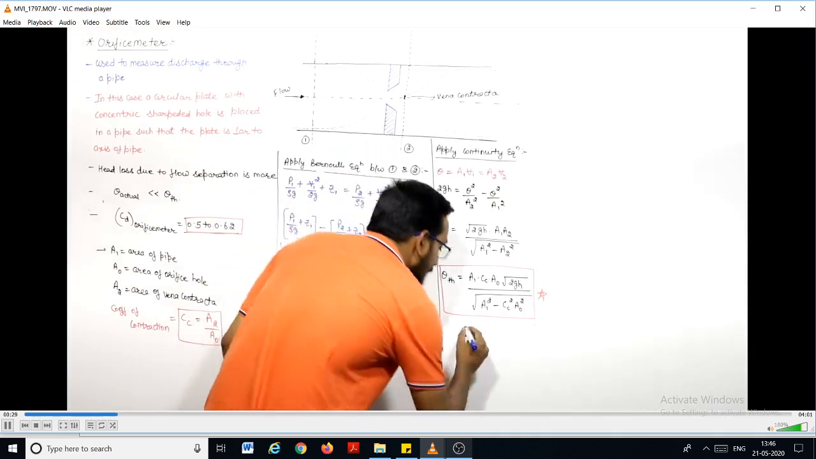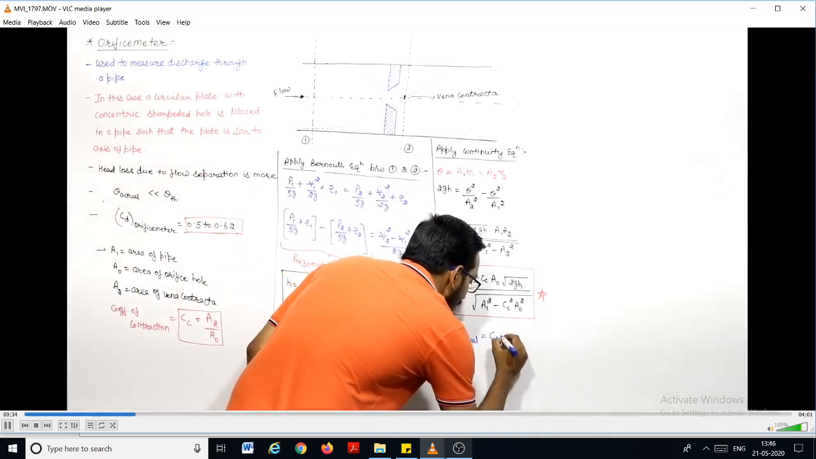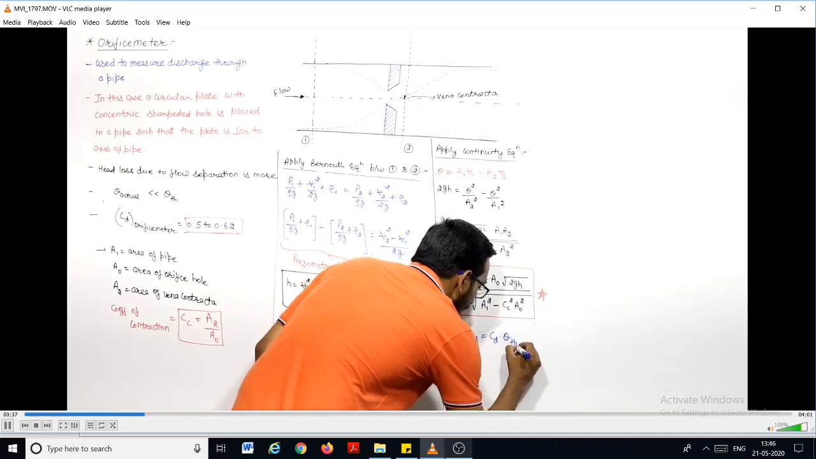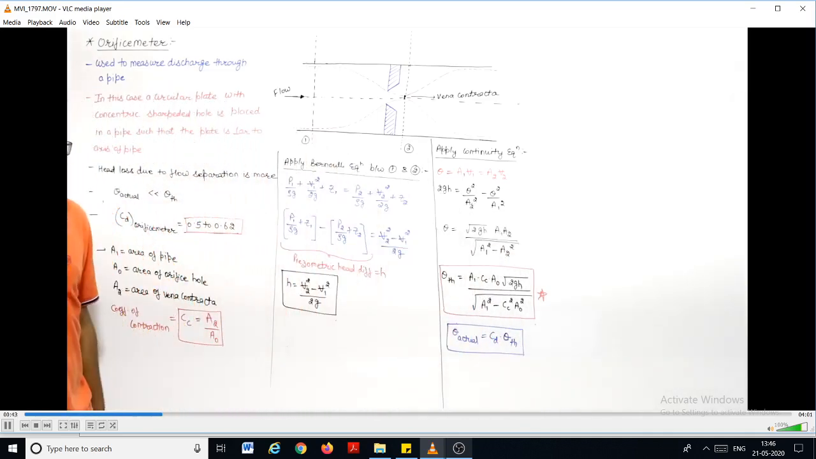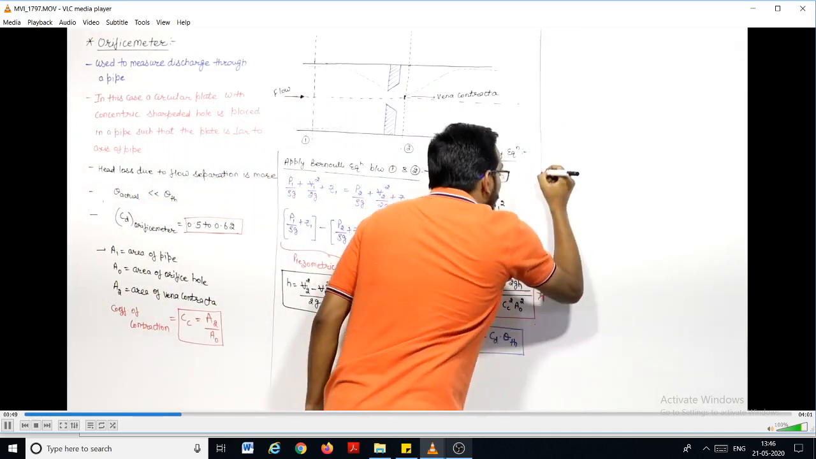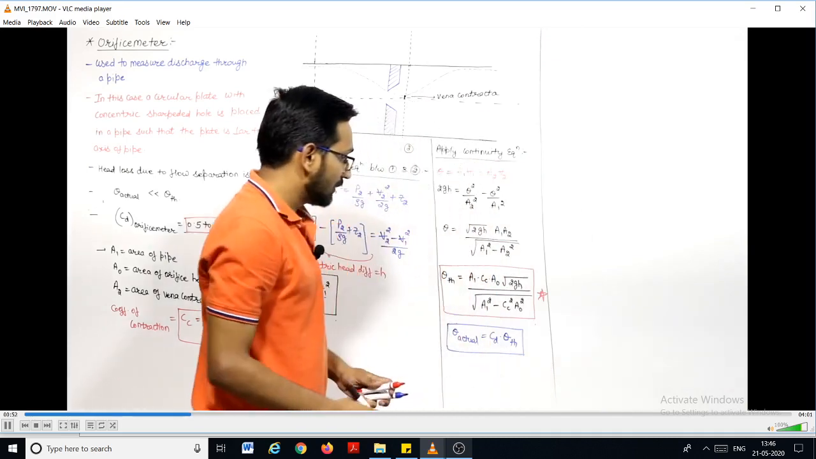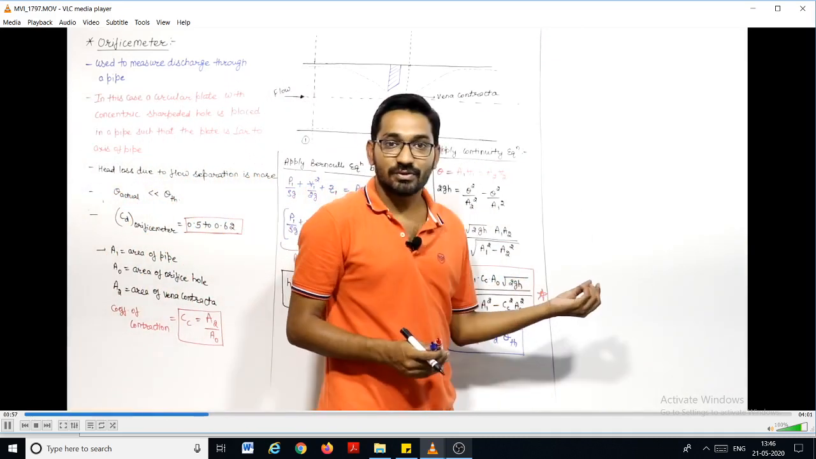And how to calculate actual discharge? Actual discharge will be equal to coefficient of discharge into theoretical discharge. You know this, right? From the definition of coefficient of discharge, actual discharge can be calculated, that is equal to coefficient of discharge into theoretical discharge. So this is how you can calculate the discharge in case of the orifice meter, and from where this H comes, H is the difference of piezometer.